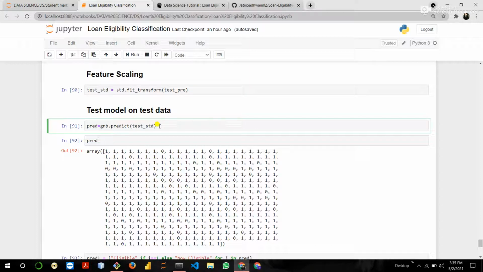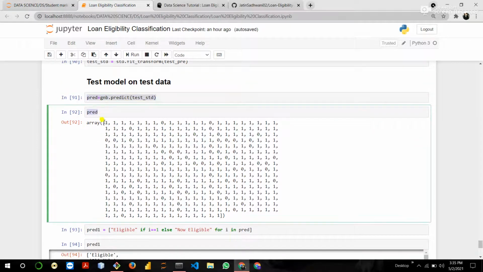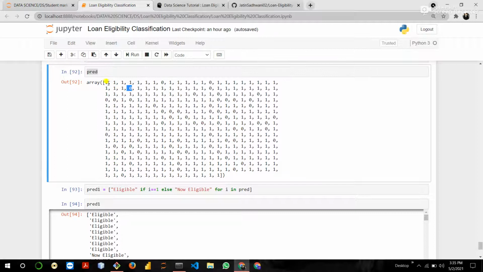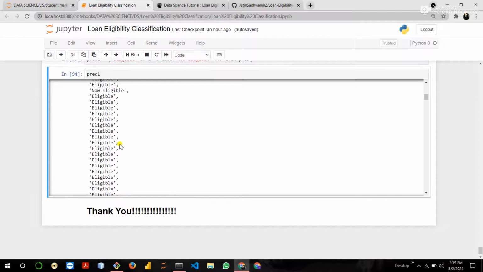Then prediction on the testing data. Then you can see 1 stands for eligible and 0 stands for not eligible. So we convert the 1 into eligible and 0 into not eligible. Here's the code. So this is our complete loan eligibility classification.